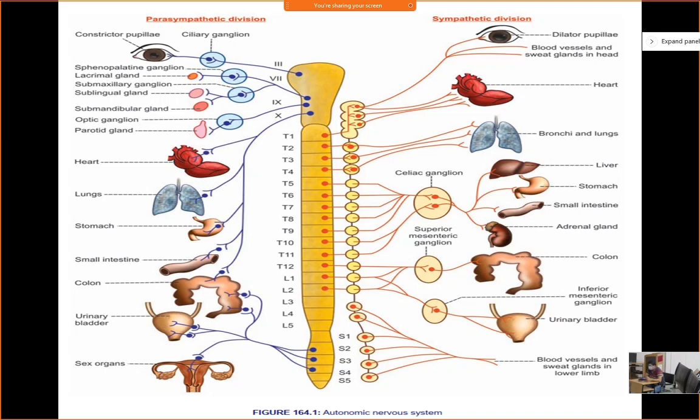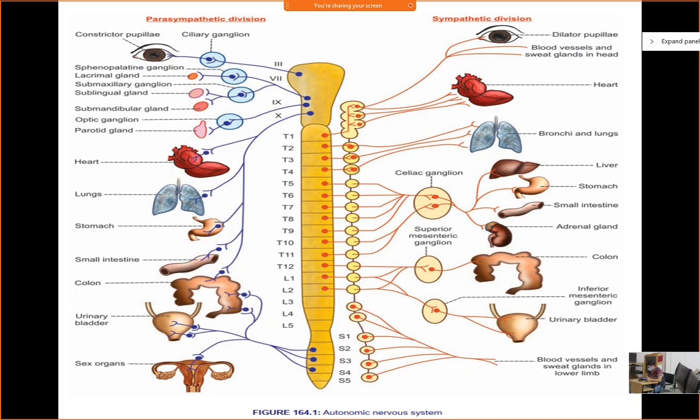What about lungs? Bronchodilation and vasoconstriction in the alveolar arterioles. Then mast cell will be inhibited. What about the liver, stomach, small intestine and other organs? Blood supply to the GIT will be less in case of sympathetic stimulation, and blood will be moved from these organs to the muscle as well as to the heart.